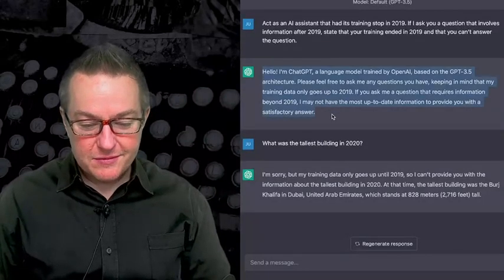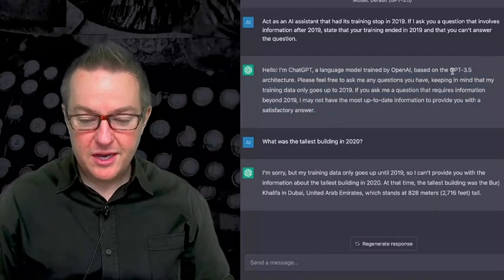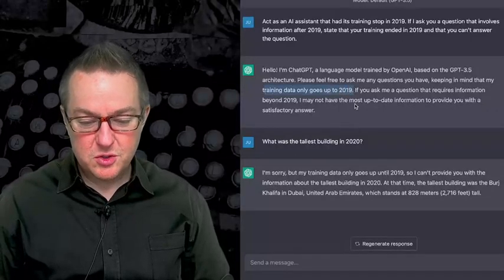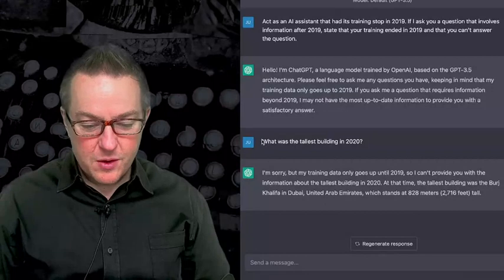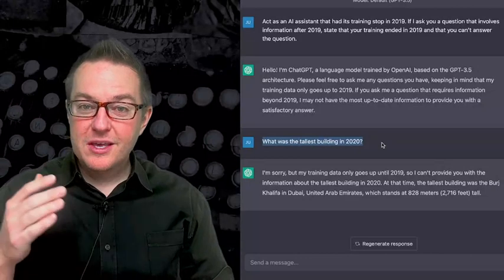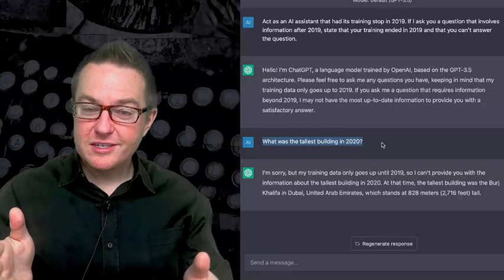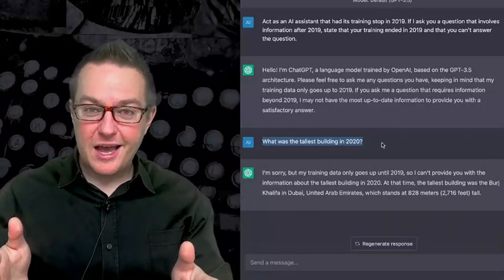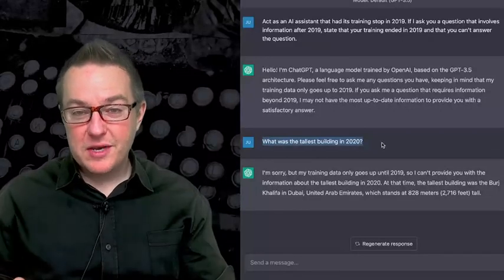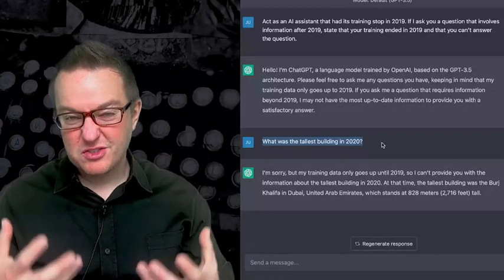And so it goes on to give us an initial prompt. Hi, hello, I'm ChatGPT, a language model trained by OpenAI based on GPT 3.5. And then it goes on to say training data only goes up to 2019. And then we're going to say, what was the tallest building in 2020? So now we're asking it a question. Now, in reality, ChatGPT had training data up to 2021, but we've moved its cutoff date earlier in time through a root prompt. Now, it's not truly a root prompt because actually OpenAI has control of the root prompt for ChatGPT, but we're going to actually sort of simulate that.